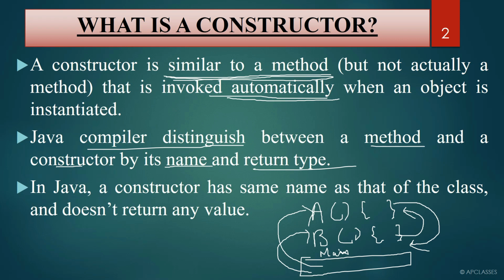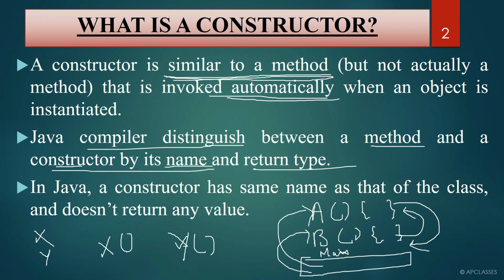Whatever class name you keep, it is mandatory to have a constructor name similar to the class name. If you have a class named X, then the constructor name must be X. If you have a class named Y, then you need to have a constructor with the name Y. So the Java compiler distinguishes between a method and a constructor by its name.